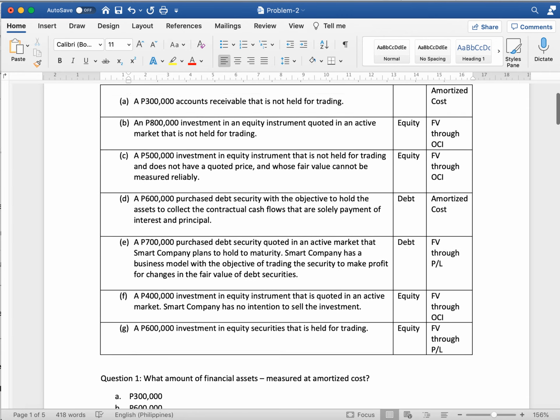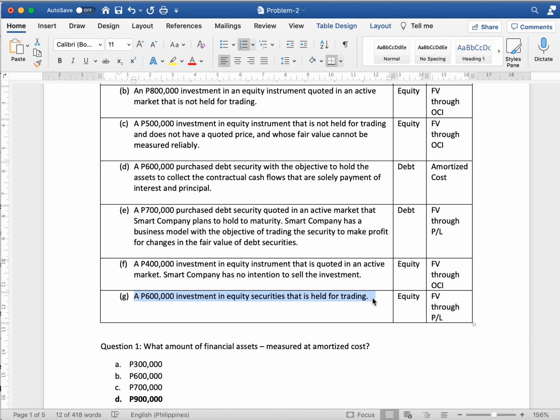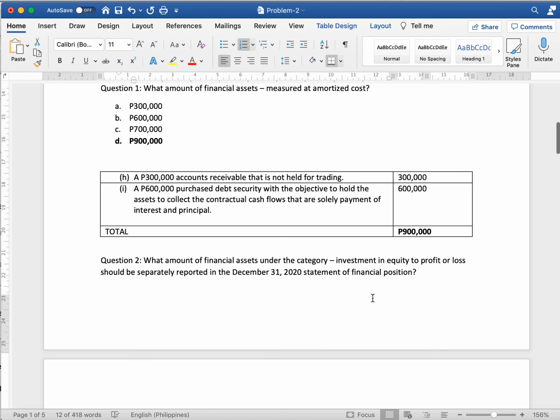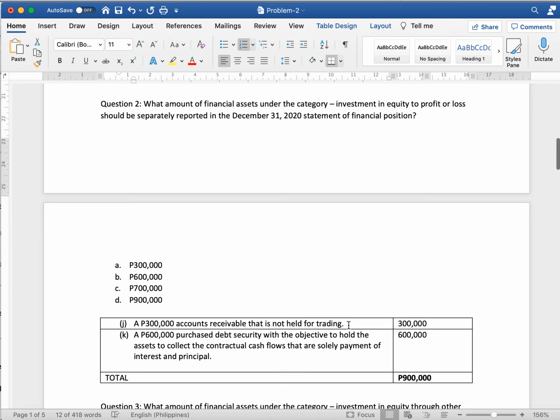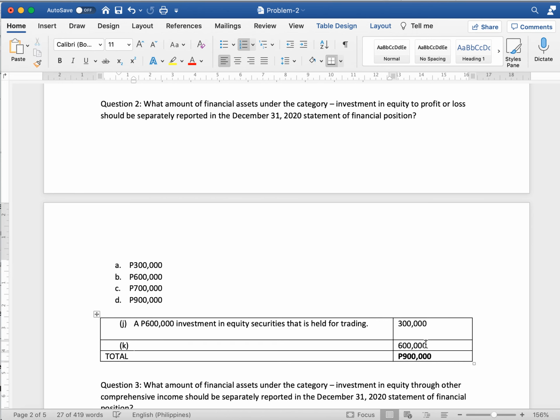Therefore, only this one, 600,000. So nothing else. So the amount is 600,000. Therefore, our answer is 600,000. That is letter B.